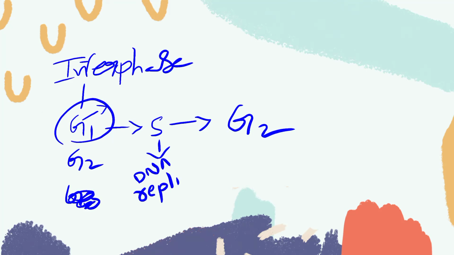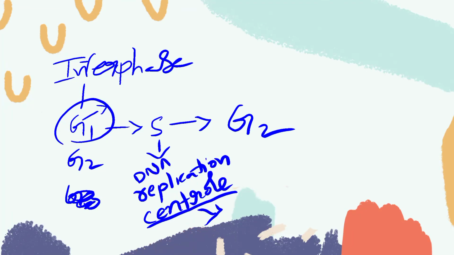DNA replication takes place, and also centriole duplication takes place. The centriole plays an important role in animal cell division, in animal mitosis.